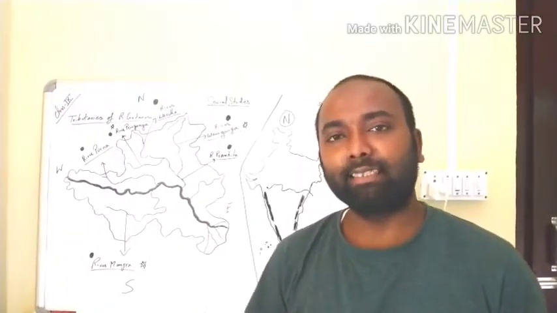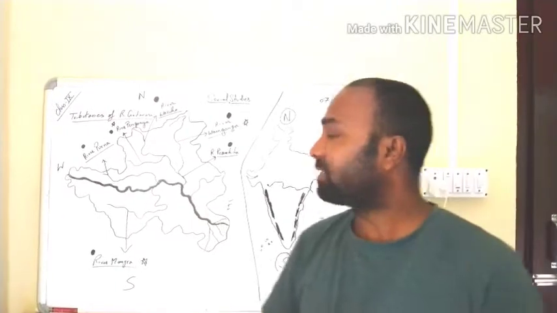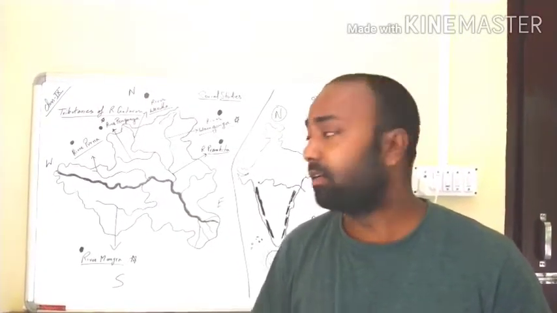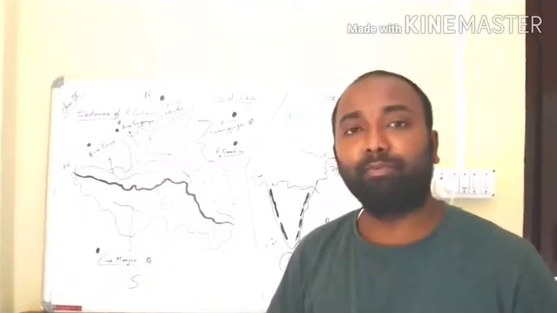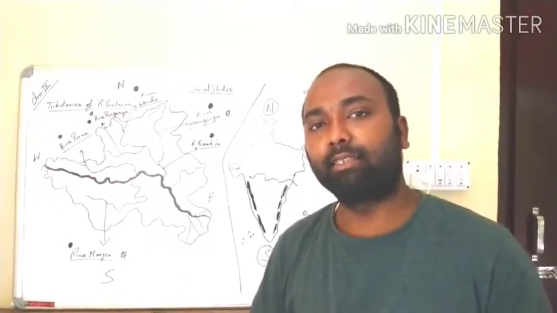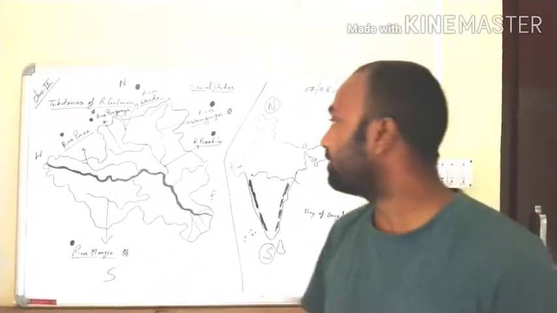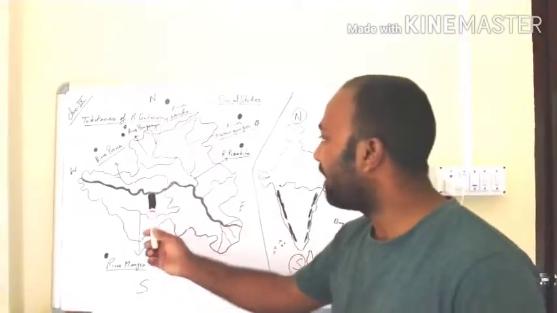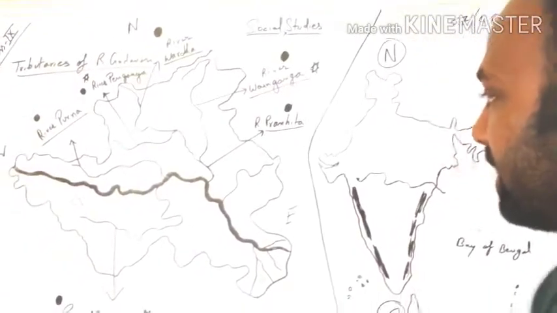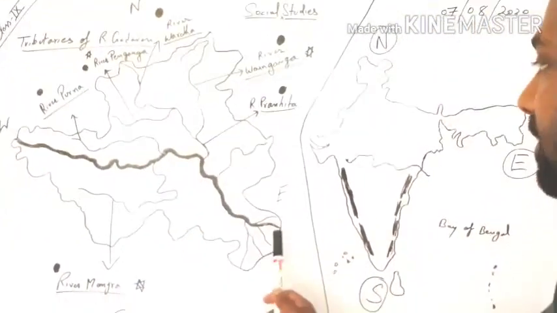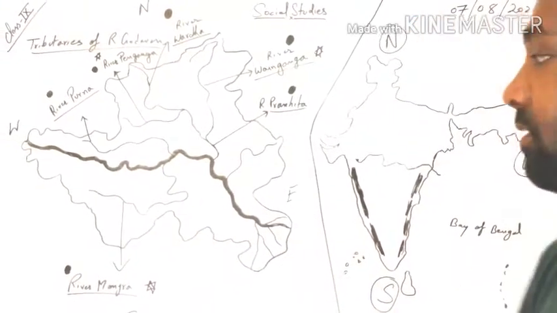Students, as I said, river Godavari forms the largest river basin in peninsular India. Now we are going to learn with the help of the map why it is considered the largest river basin of peninsular India. So please look at the map. This is the map of the Godavari river basin, and the bold line passing from west to east is the river Godavari.